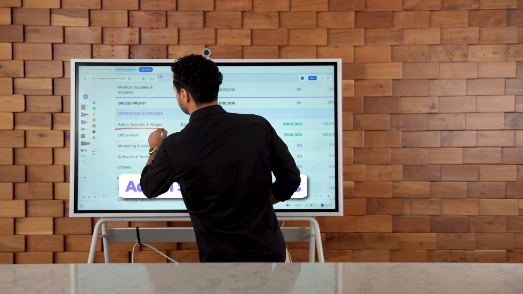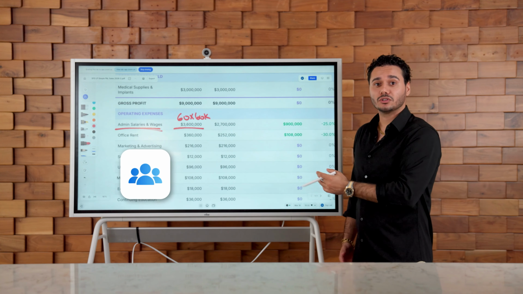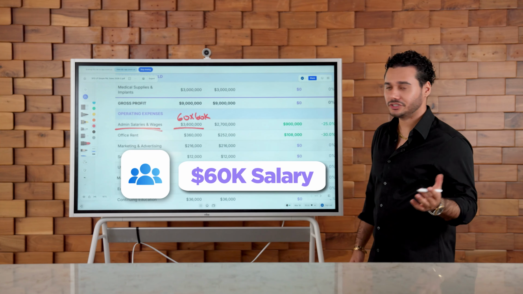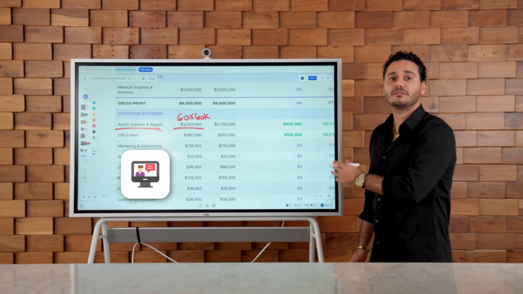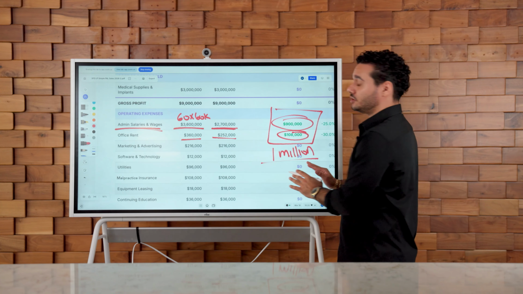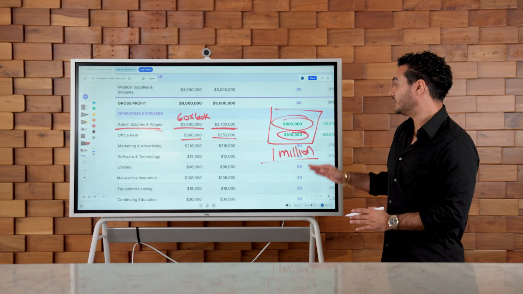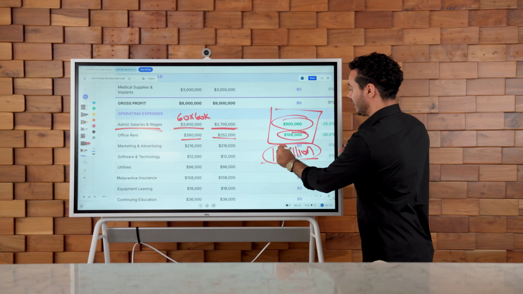Admin salaries and wages is the first thing that we're going to look at. 30 local staff, same thing, $60,000 as the math we're coming up with. But 30 virtual staff, each one of those virtual staff are $30,000. Automatically, just by hiring 30 virtual staff, they cut their expenses and put $1 million back into their pocket.